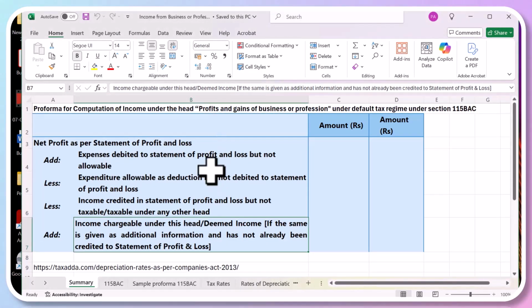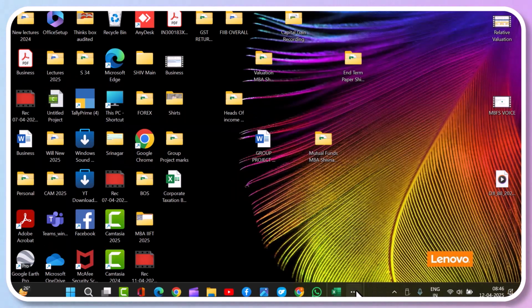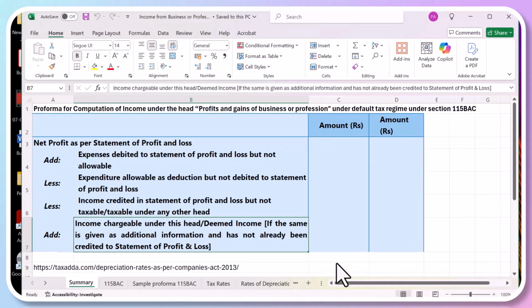Okay, so this is one of the main topics of income tax. The topic is income under the head profits and gains of business or profession. Whenever you are doing business, whether you are a company, a proprietor, a foreign company, any businessman, this is how he is going to compute his tax. Whatever his form, whether a sole proprietor, a partnership, a domestic company or a foreign company. Even for professionals like lawyers, CAs, chartered accountants, doctors. So this covers all kinds of people who have to file their return.